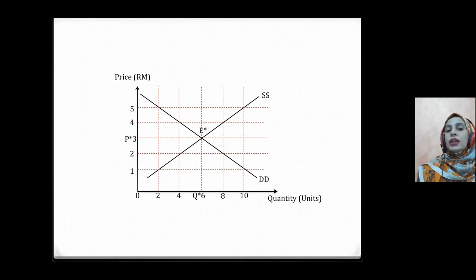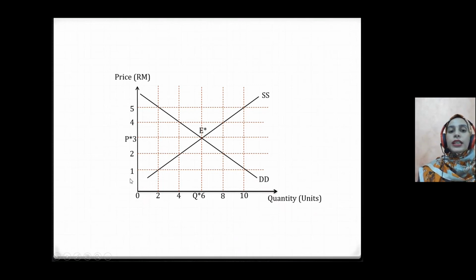Right? So here are the conditions of the market equilibrium. So this is how we illustrate the market equilibrium. Based on the information just now, we need to draw the demand and supply curve on a graph paper. So we need to identify the scale of the price on the y-axis and the quantity on the x-axis.